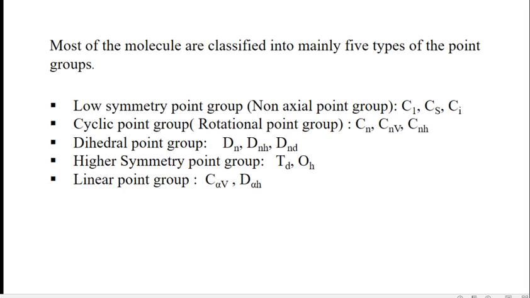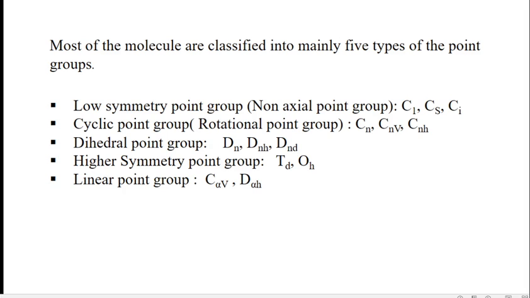First is the low symmetry point group. These are the molecules which do not have any proper axis of rotation, known as the low symmetry point group or non-axial point group. So the C1, Cs and Ci point groups. These are the Schoenflies symbols given to the particular point group of the molecule. The molecule which does not have any proper axis of rotation belongs to C1, Cs and Ci point groups.